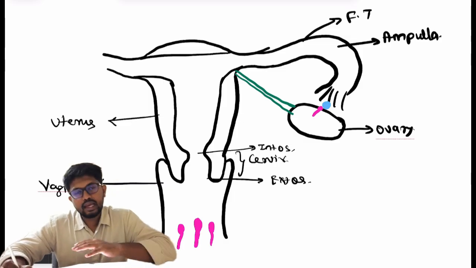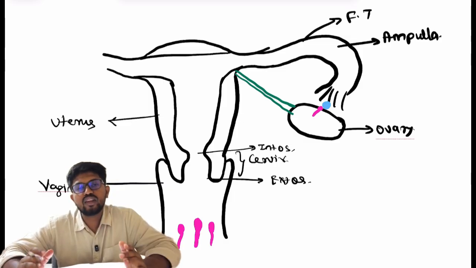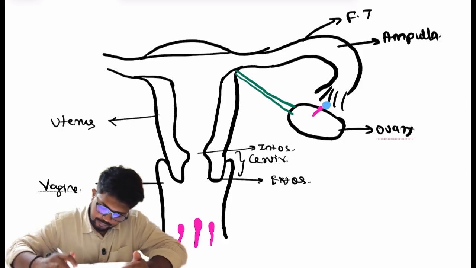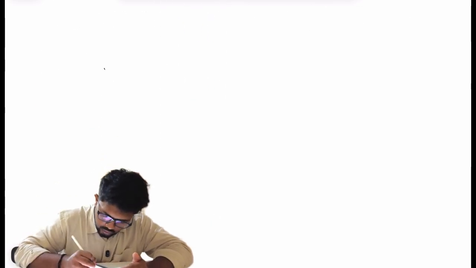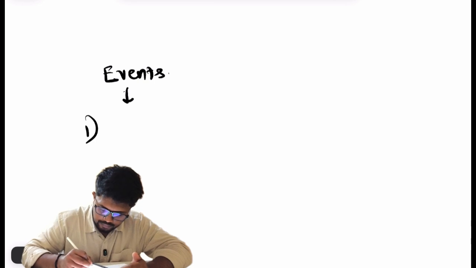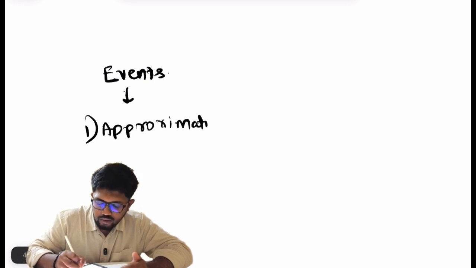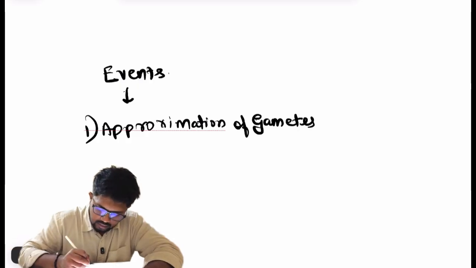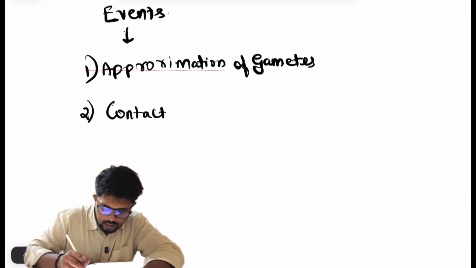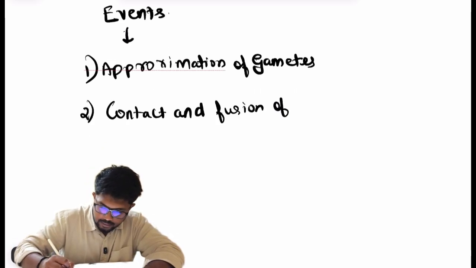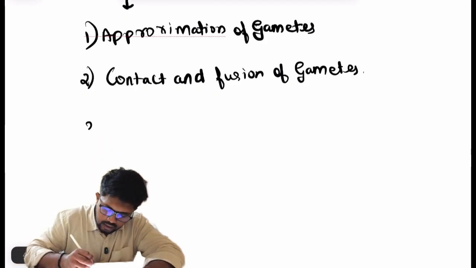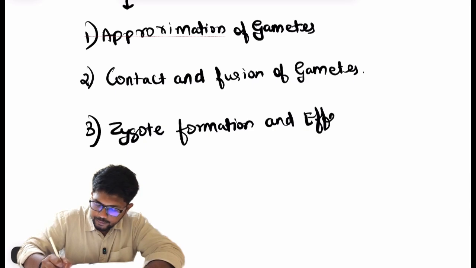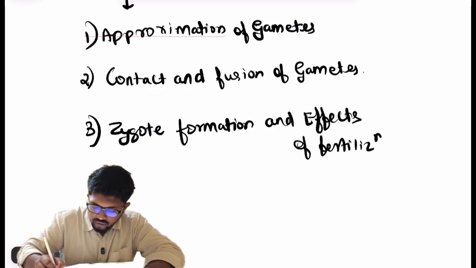Before beginning the steps of fertilization, let's break it down into several events. The events that occur in fertilization are, first, approximation of gametes, meaning we have to bring the male and female gametes closer to each other. The second event is contact and fusion of gametes. And the third and last event is zygote formation and the effects of fertilization.